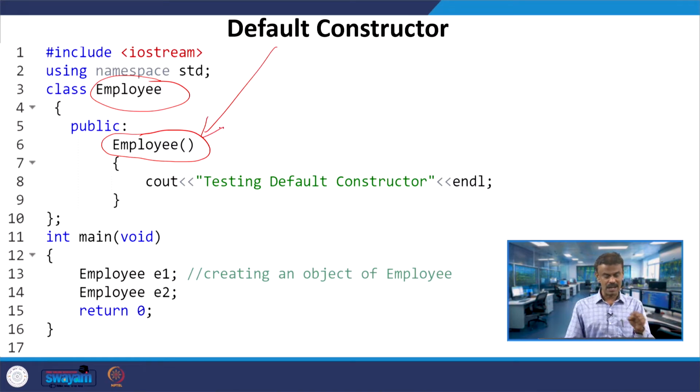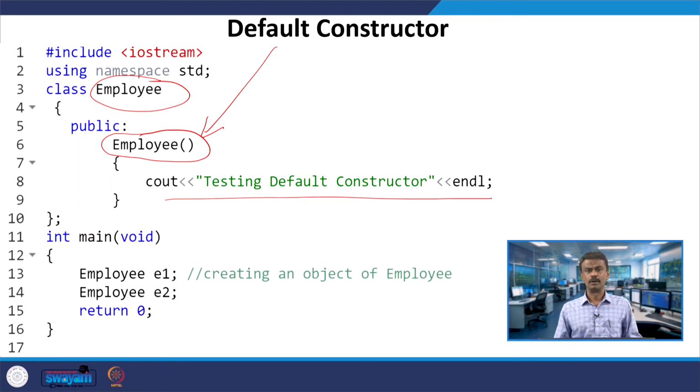The name of the class and the name of the constructor should be the same, and then, as with any function, you write a cout statement, cout testing default constructor. Then your class is over in line number 10.